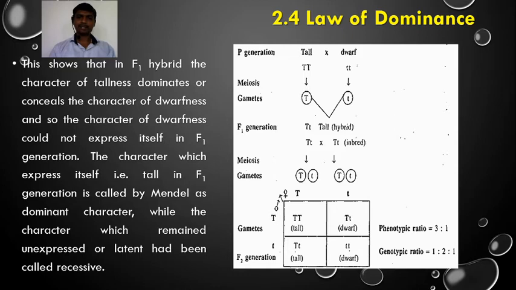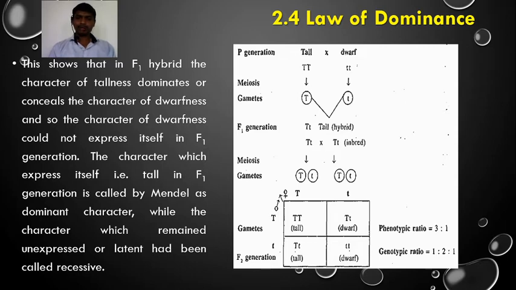When the F1 is self-pollinated or self-fertilized, I am using a single word, selfing, it produces gametes having the allele capital T and small t. So two types of gametes are formed, one having capital T, another having small t. When the combinations are made, four possible combinations occur, as a result of which four types of individuals are produced, which we refer to as the F2 progeny.